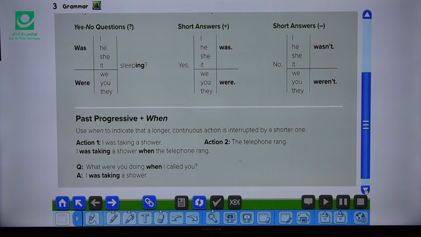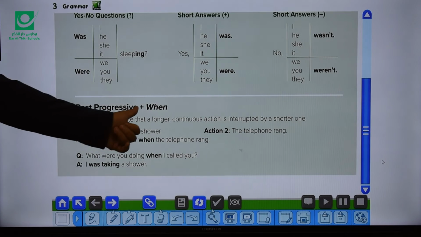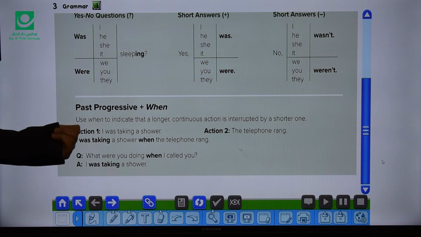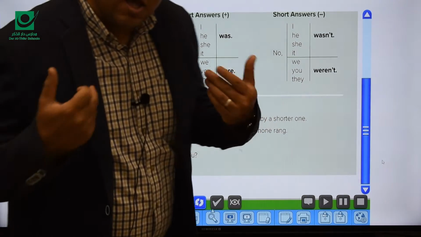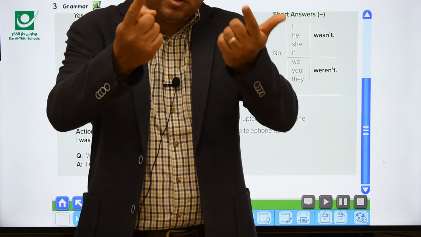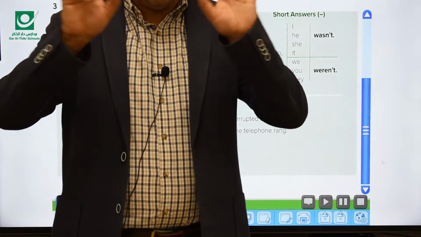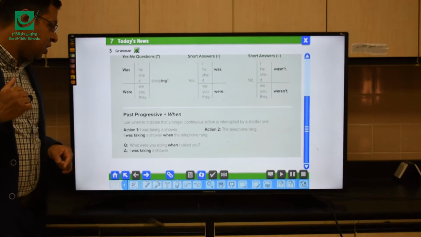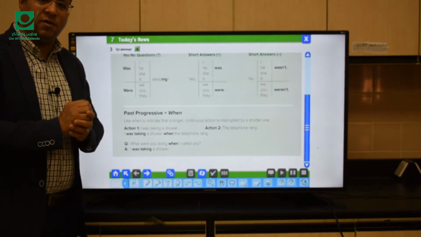The past progressive also can be used in a sentence with when. Why do we need the word when? When is used to indicate that a longer and continuous action is interrupted. For example, yesterday I was watching TV when my father came. I was watching TV, that's continuous, when my father came. So when here indicates that an action took a longer time.